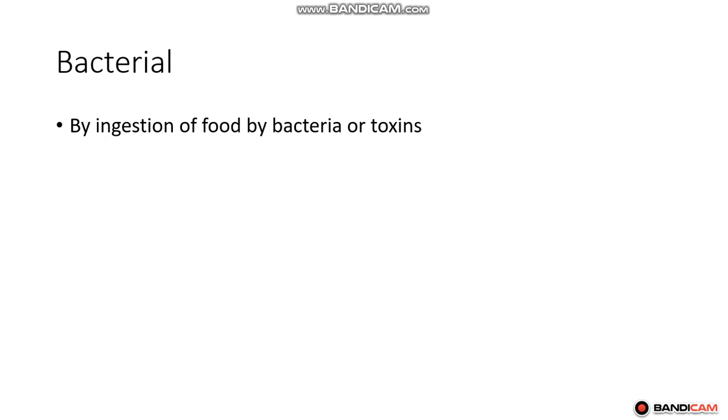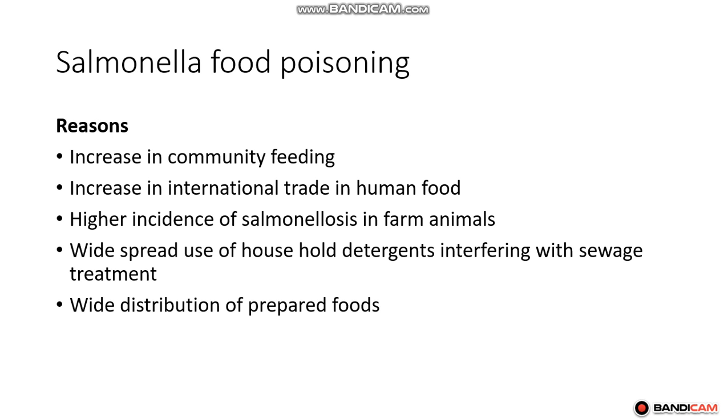Bacterial type is ingestion of food contaminated by bacteria or toxins leading to food poisoning. We'll see what the different types of bacteria causing food poisoning are and what the common signs and symptoms are. First we'll see salmonella food poisoning, because the majority of food poisoning is because of salmonella. It is the most important bacteria leading to food poisoning.